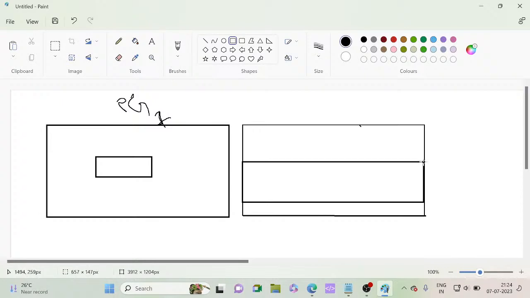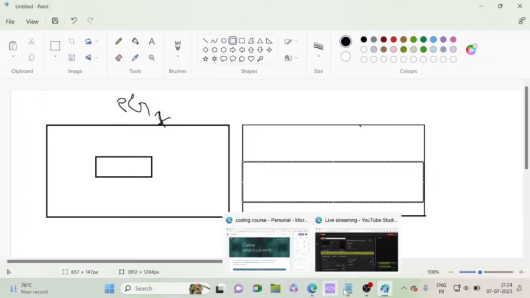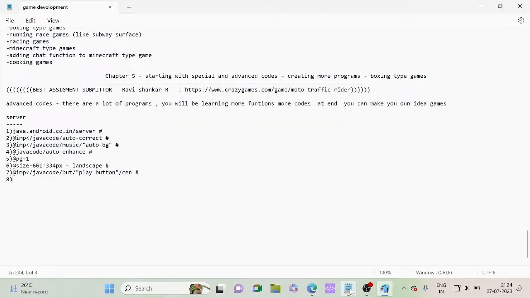Okay, the boxing ring. Here you can see its location. We need to import an image. Art IMP. It's an outline. Okay. So these are the extra codes. While typing the codes, we will be getting more extra codes.